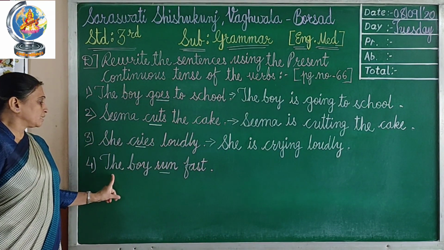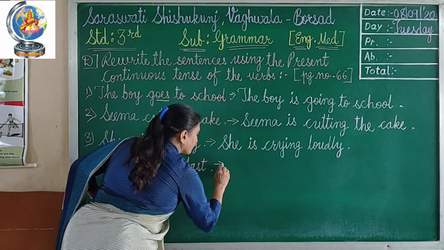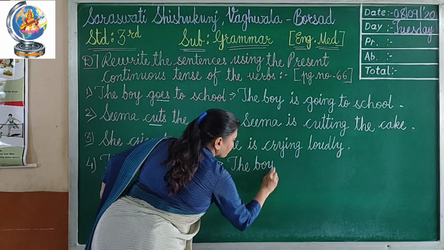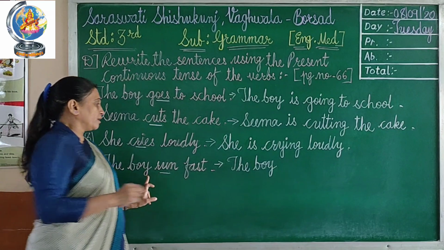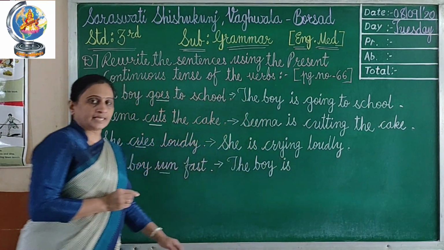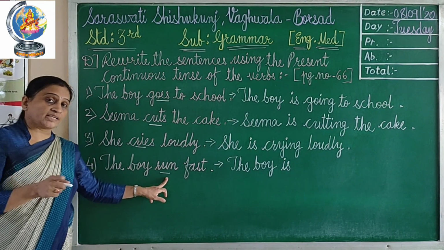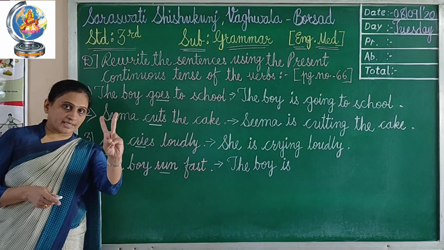Now the fourth one is the boy ran fast. So first of all let me write here the boy. The boy is a singular noun, right? So with the boy I will write is. The boy is, then run. So what change will come in the answer? We have to write this twice, 2 times.